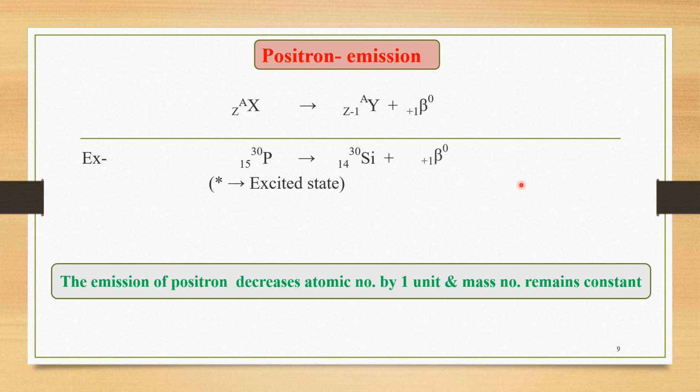So we have studied 4 different types of particles or rays. First is the alpha particle, second is the beta particle, third is gamma ray emission, and fourth is positron emission. In this lecture we discussed the important phenomena: what is meant by radioactivity, what the different types of radioactivity are, and the third important topic we covered, the different types of particles or rays involved in radioactivity, and what changes take place in atomic number and mass number during emission. That is the important study we did in this lecture.